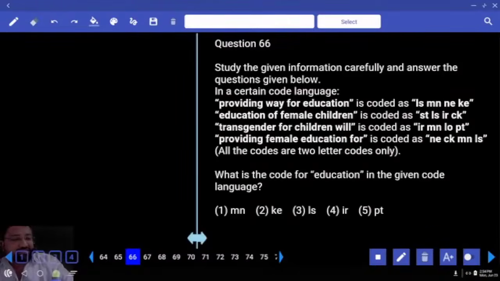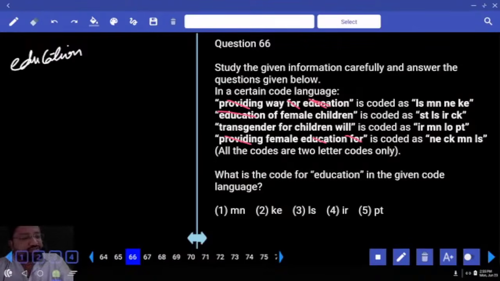Let's start this jumbling model. Providing, I see providing in first and last, but there is a problem. You also have for and education. So this is not the way you should try. Any other common words? Yes, I go for education. First and second, education is the only word that is common.